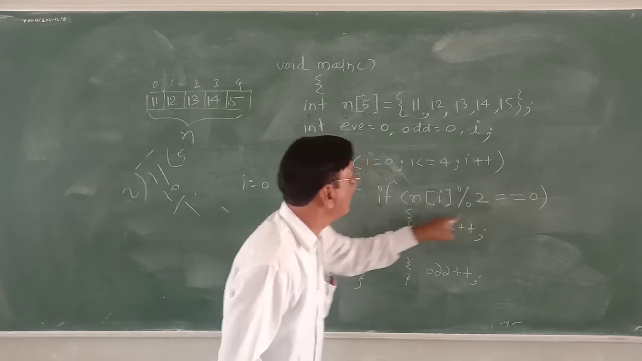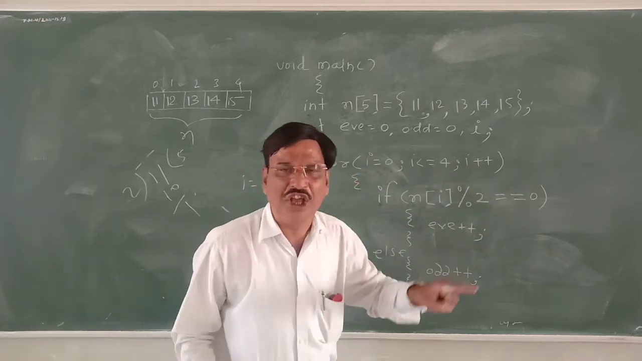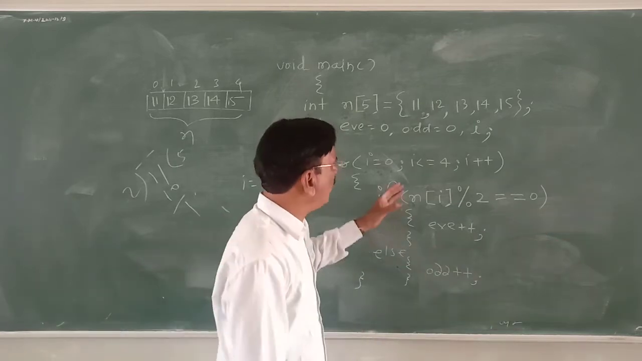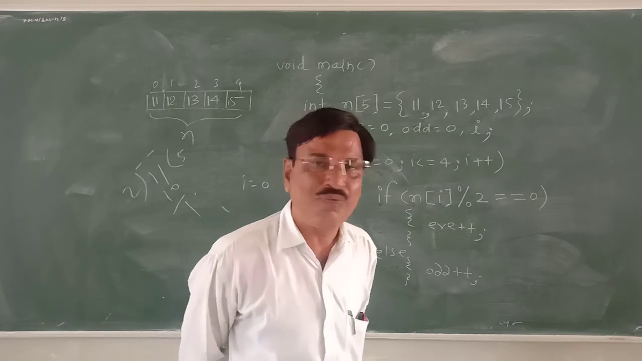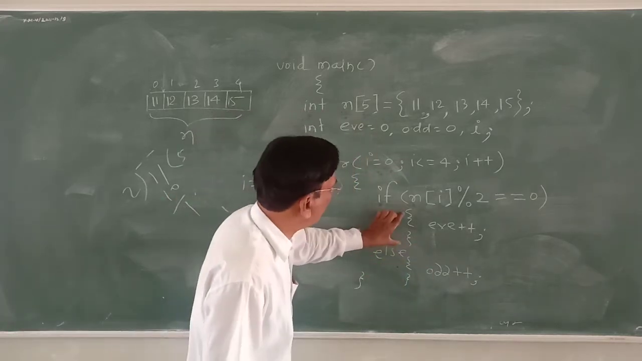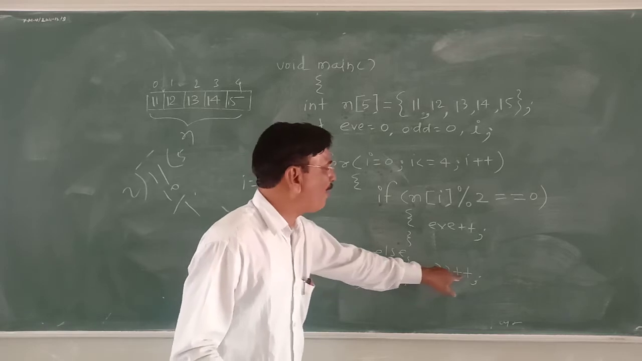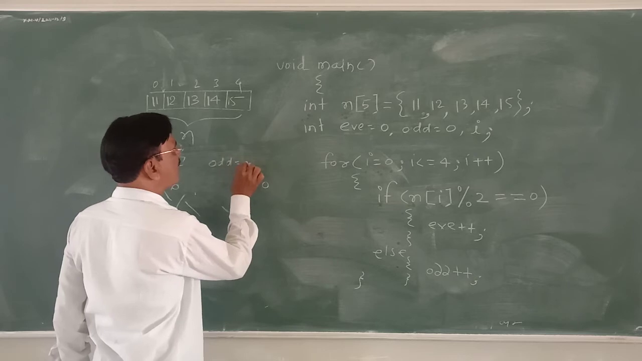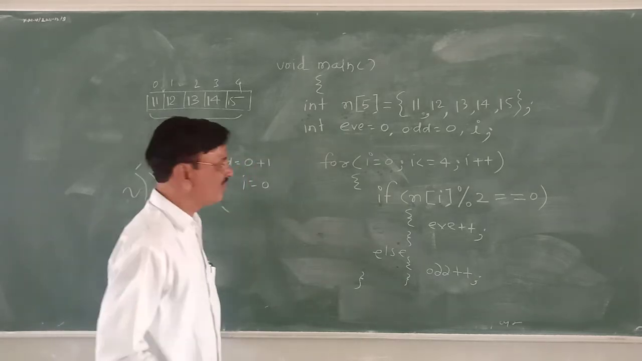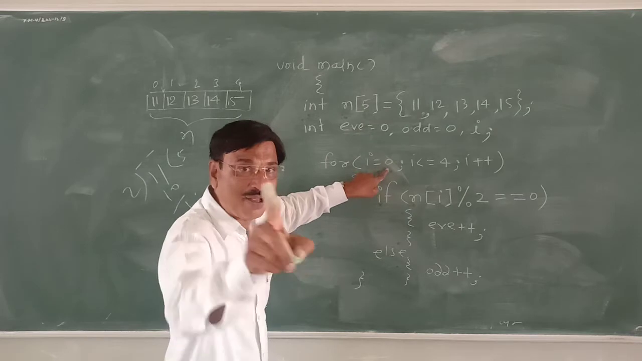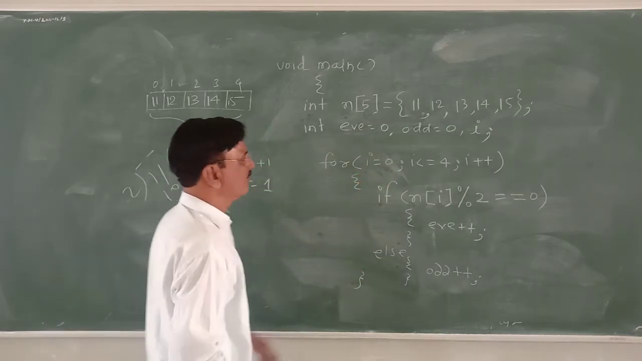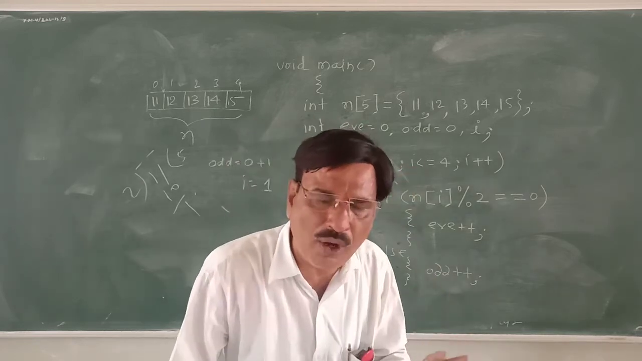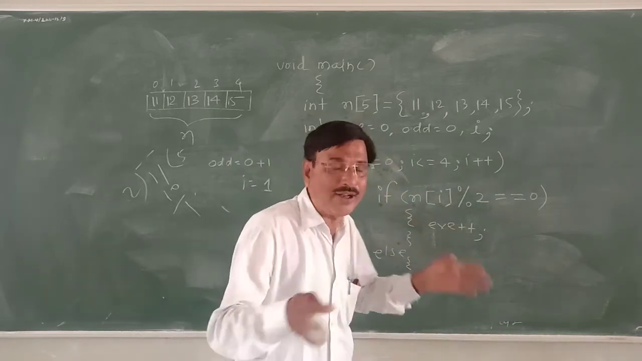11 divided by 2, quotient is 5, product is 10, remainder 1. So this relational expression gives answer in true or false. So your question, if n of 0 modulo 2 is equal to 0, right now, no. Then the if part will not be executed, rather else will be executed. Odd plus plus. Now odd becomes 1, which was initially 0, plus 1. Next time, the value of i becomes 1.